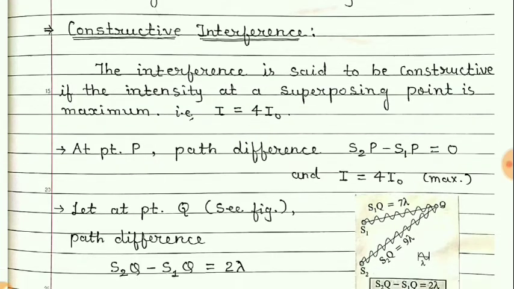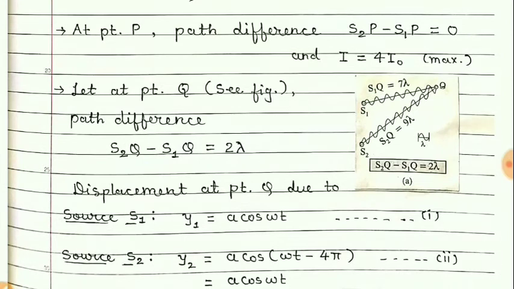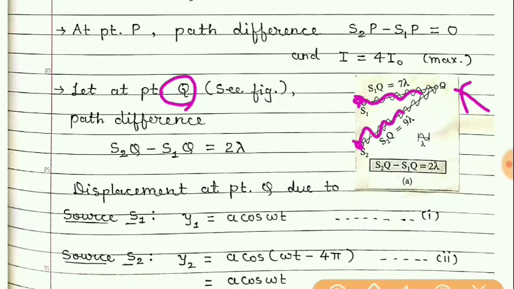as well as you can see at point Q. Suppose this is point Q, this is the source S1 which is emitting a wave, and this is a source S2 which is emitting a wave.